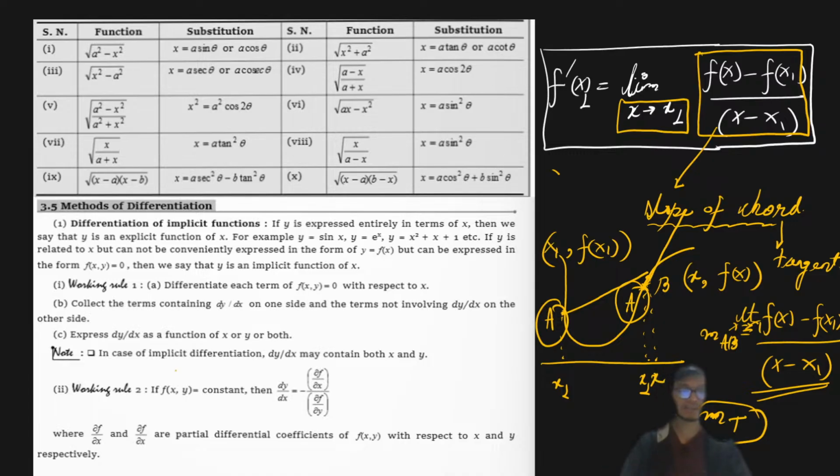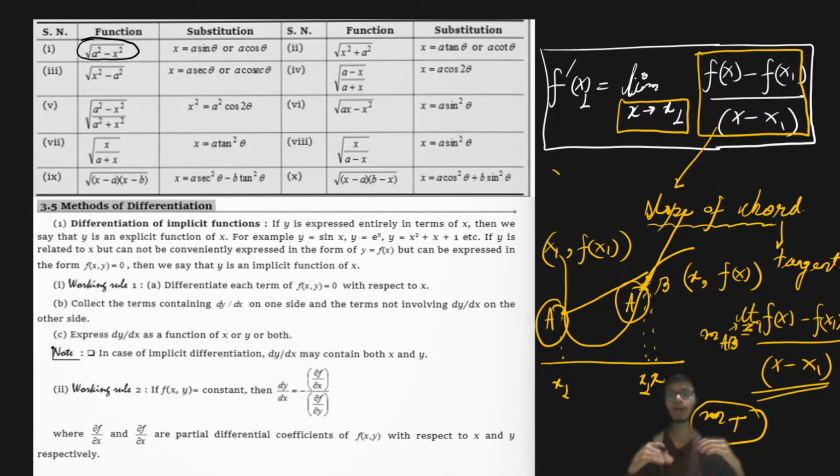So let me give a simple example to illustrate what I was talking about. Let's say whenever I see a function like square root of a square minus x square, if I ask you to differentiate this particular function, it will be difficult, not that difficult, but you have to use the chain rule, right? But if you don't want to use the chain rule and you want a quicker solution, the better method to look into over here is that we can make use of some parameters.